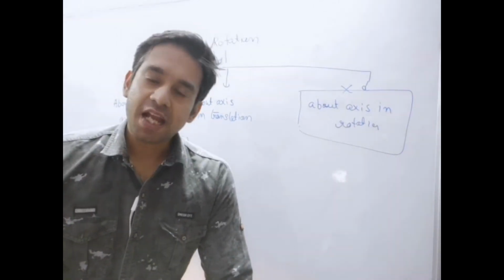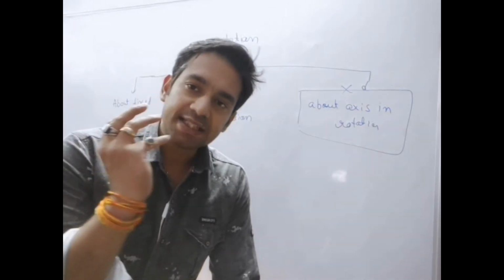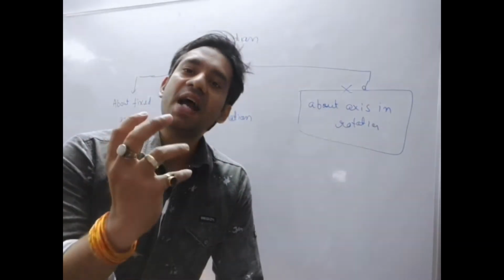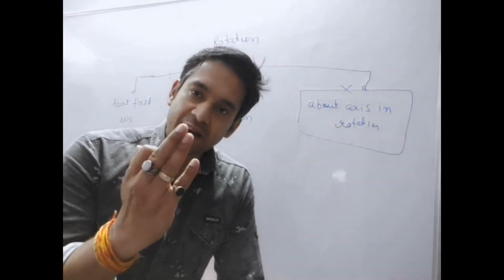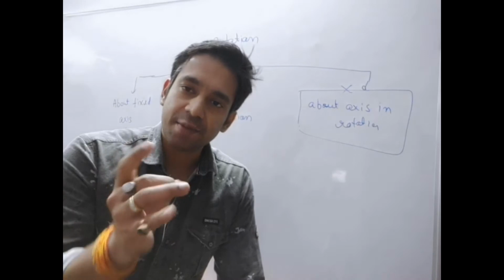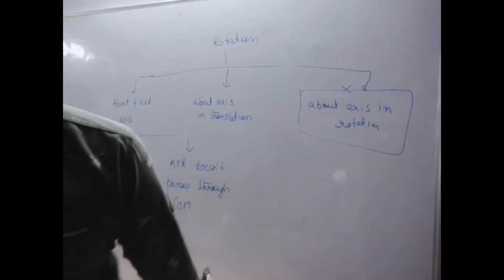So basically if the axis shifts, then it's a translation. But if the axis rotates, or the principal axis changes its orientation, then it comes under rotational motion. So what I am trying to say,